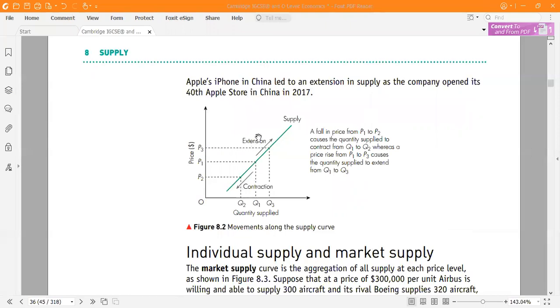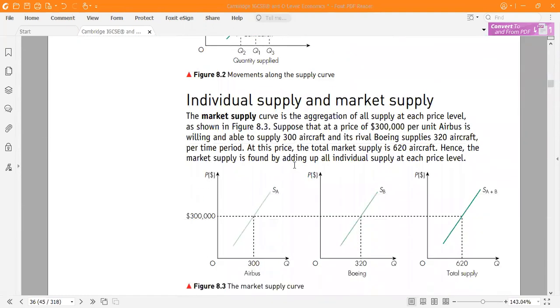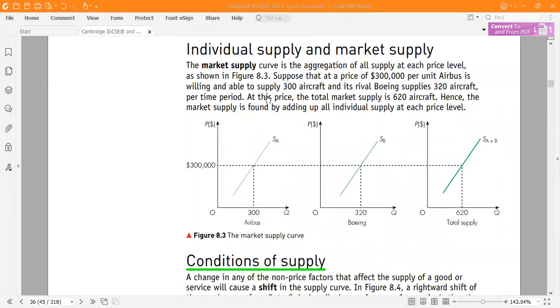And whenever we see extension or contraction, we look at the quantity. If quantity decreases, we call it contraction of supply. If quantity increases, we call it extension of supply. Clear? Okay. Now the individual supply and market supply is very simple. Airbus and Boeing are the individual supplies. Normally these are the two aircraft makers, so if you add them, that will be the total supply. There is no other supply, so that is the market for aircraft.